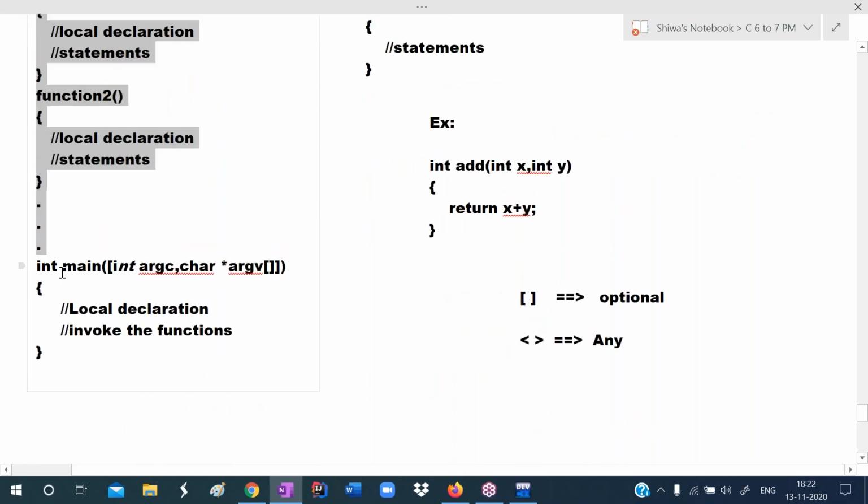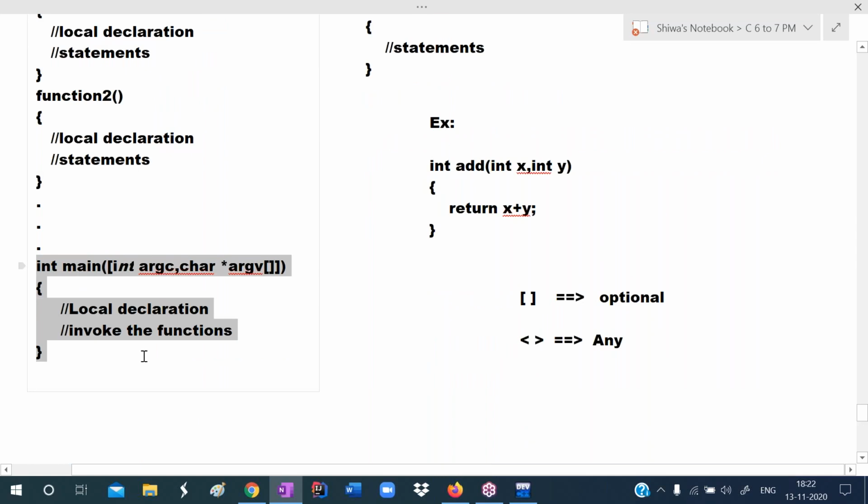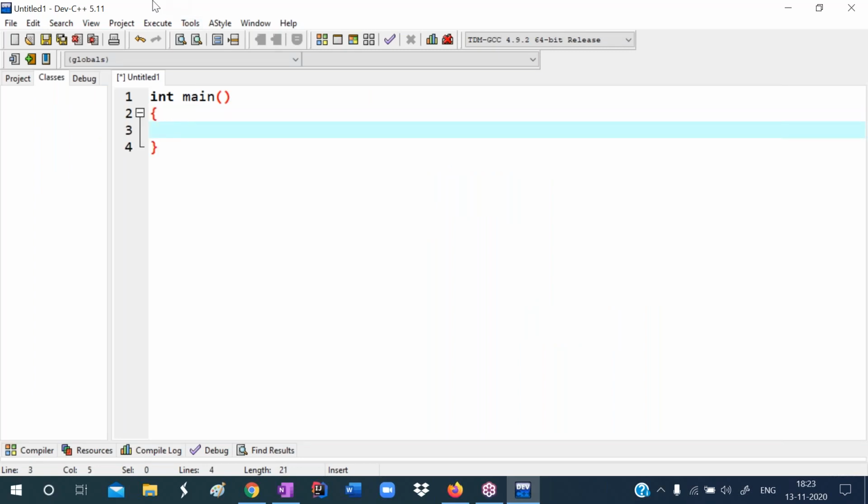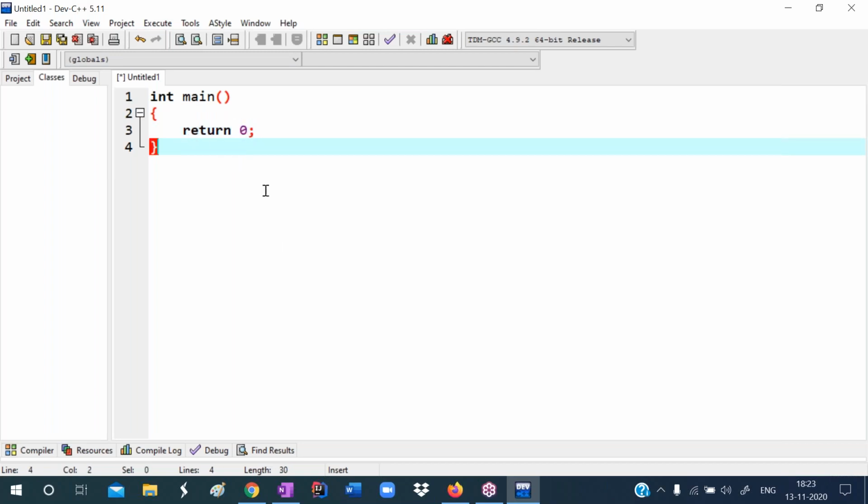So the program should have one function, what is that? The main function. We must define the main function. So I'm defining the main function here. This is the starting point of main, and this is the ending point of main. Generally, when a return statement is there, we write the return type int, so it returns an integer value. Integer means a number without decimal places. Mostly we write return 0. Return 0 means successful termination.